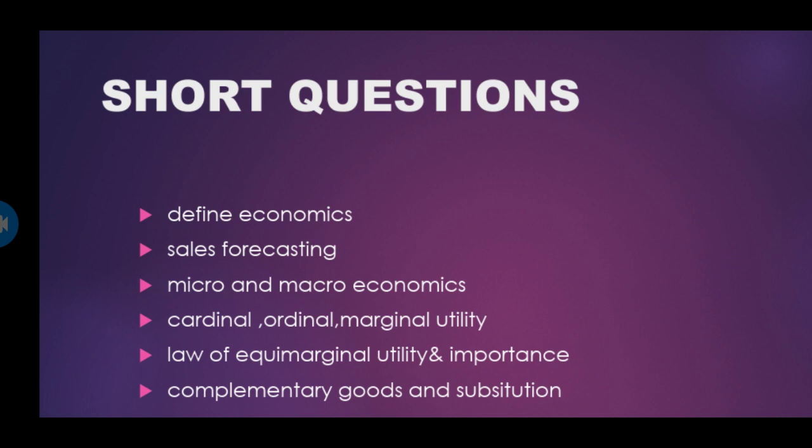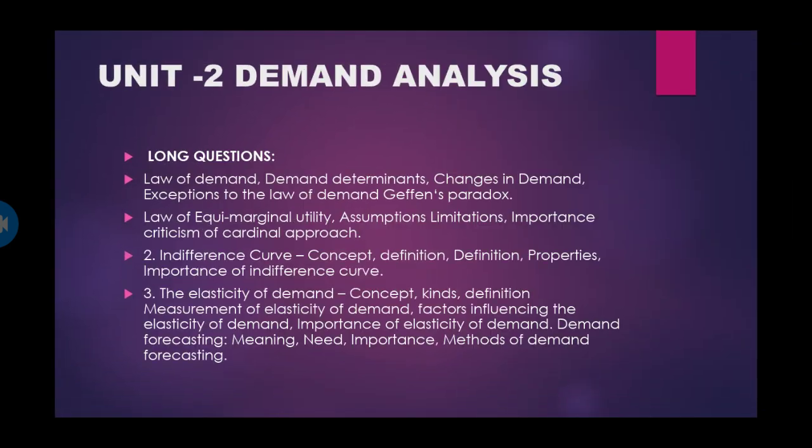Cardinal numbers 1, 2, 3, 4, 5. Ordinal numbers 1st, 2nd, 3rd and 4th. Marginal means the extra satisfaction you are receiving. Micro and macro concepts: micro is a single firm concept, and macro is the country as a whole, the income, employment, pricing theory. These are the short answers in the first unit.